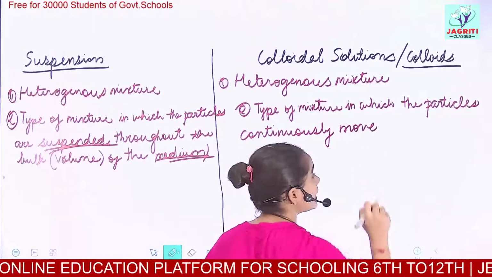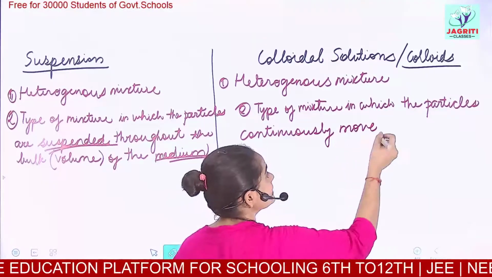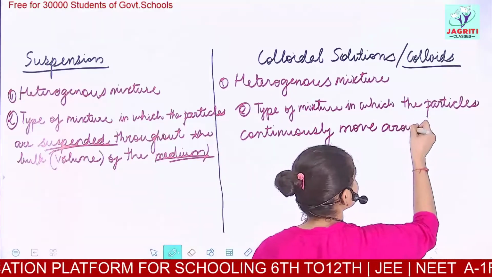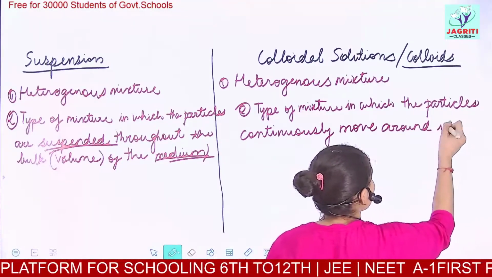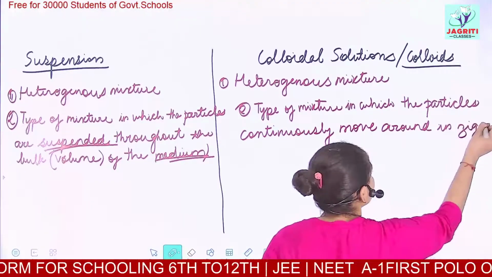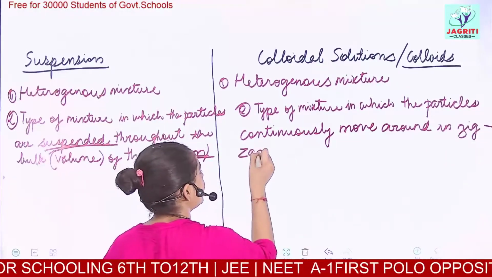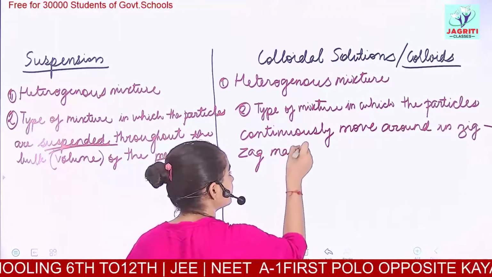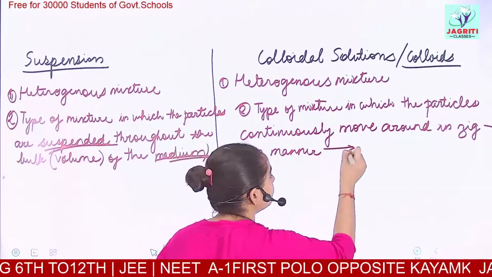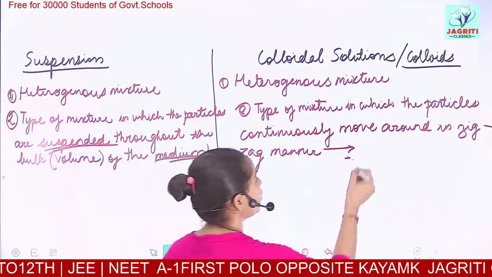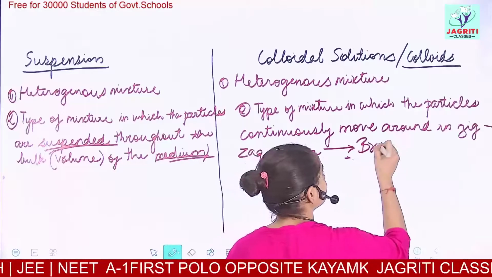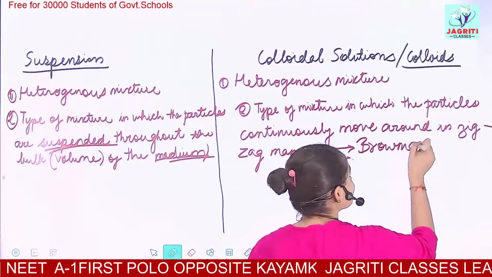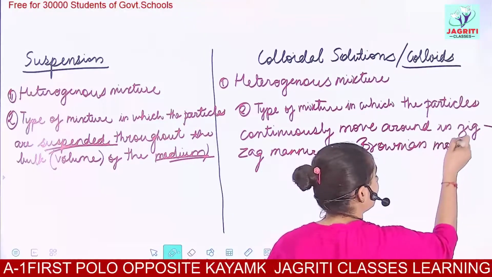Their particles are not at rest. Their particles move around in a zigzag manner, and this type of motion or movement is called Brownian motion. It is termed as Brownian motion.